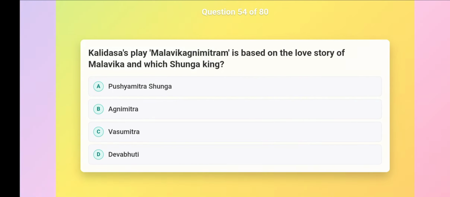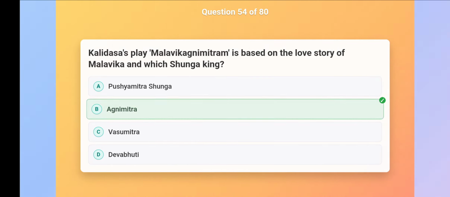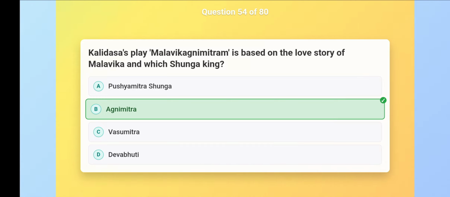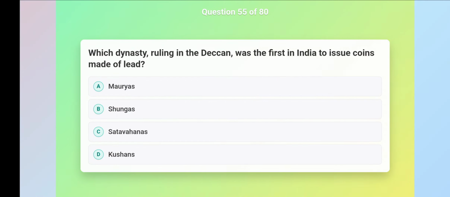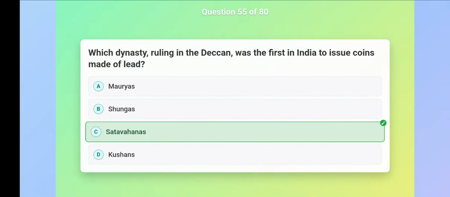Kalidasa's play, Malavikagnimitram, is based on the love story of Malavika and which Shunga king? Agnimitra. Which dynasty, ruling in the Deccan, was the first in India to issue coins made of lead? Satavahanas.